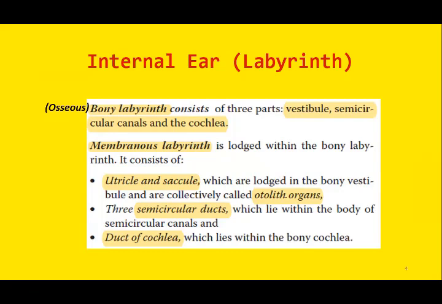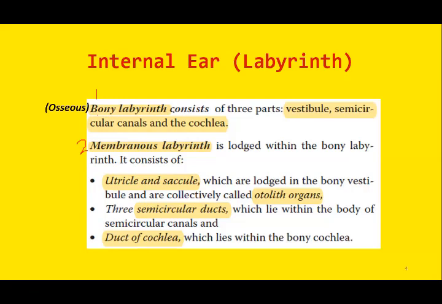You must have read in your anatomy classes that the inner ear can be divided into two parts. Number one is the bony labyrinth or the osseous labyrinth, and the second portion is the membranous labyrinth. The membranous labyrinth is enclosed within the osseous part or the bony part. So these are the two major components of the inner ear: the osseous part or bony part, and the membranous part.